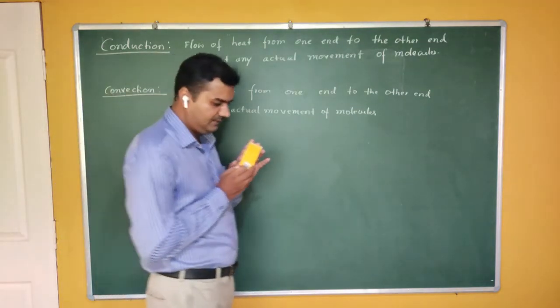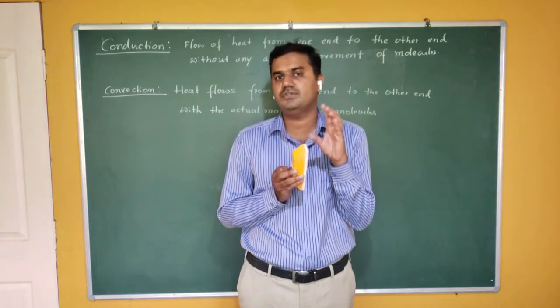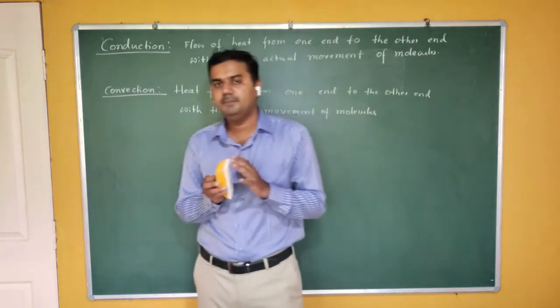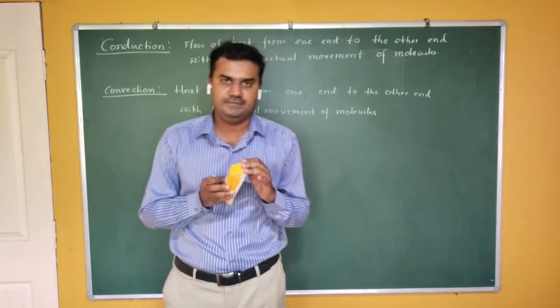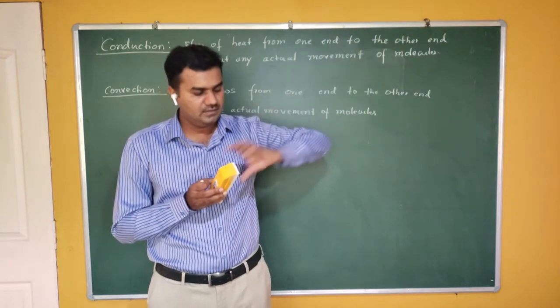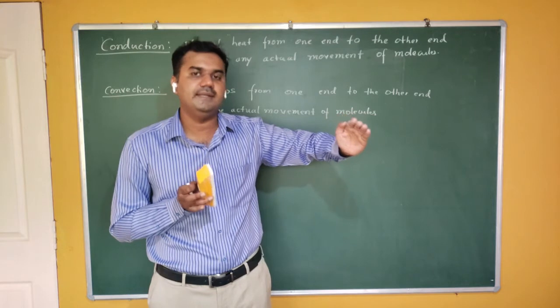But there is a third type of heat transfer. As you can see, we are getting heat energy. Our source of heat energy is mainly the sun. Sun is the main source of heat energy. As you know, between Earth and the sun, up to certain kilometers, we have the atmosphere, we have the medium.